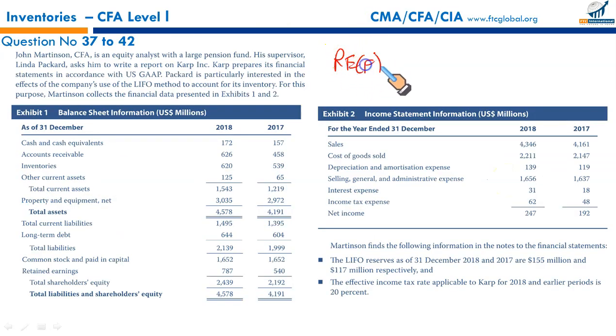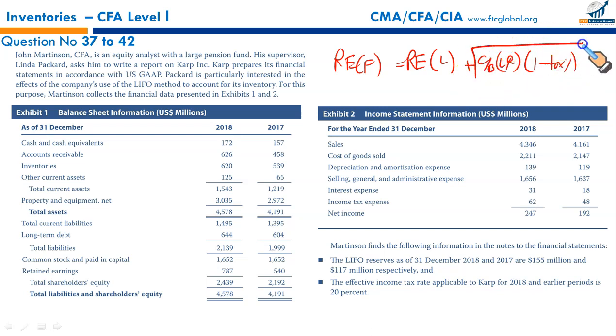So retained earning FIFO is equal to retained earning LIFO plus closing balance of LIFO reserve multiplied by 1 minus tax rate. So basically, this is the factor that causes the difference between these two retained earnings. Let us just calculate this one. The closing balance of your LIFO reserve is 155. Take 155 million multiplied by 1 minus tax percent. Tax rate is 20%, so it's going to be 100 minus 20, 80%. So 155's 80% will give you 124 million. So that would be the difference in retained earning.